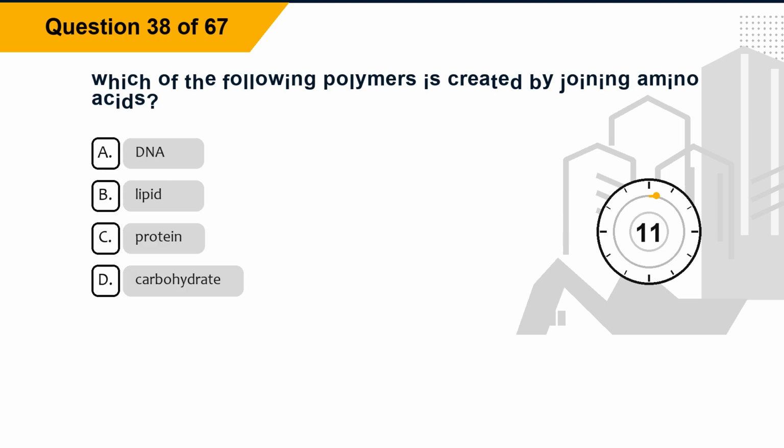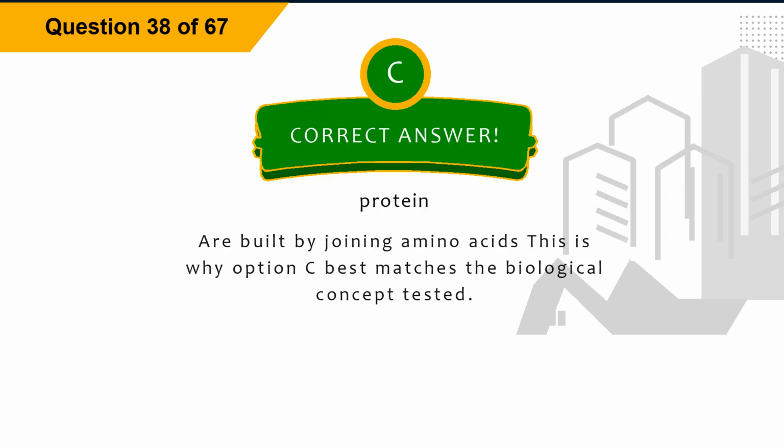Question 38. Which of the following polymers is created by joining amino acids? Option A, DNA. Option B, lipid. Option C, protein. Option D, carbohydrate. The correct answer is option C, protein. Explanation: proteins are built by joining amino acids.